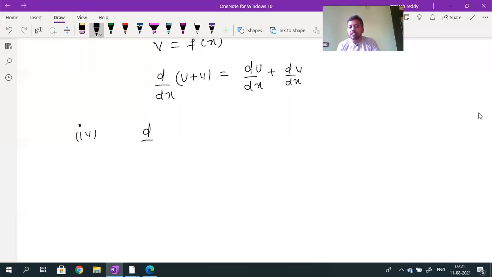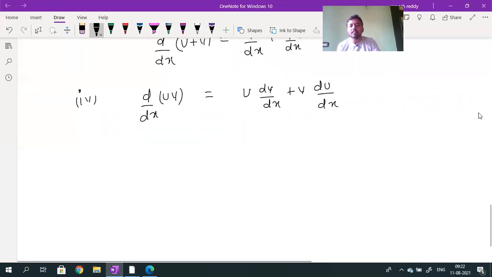If u is a function of x and v is also a function of x, what is d by dx of u into v? The formula is u into dv by dx plus v into du by dx. So this is the formula for d by dx of u into v.